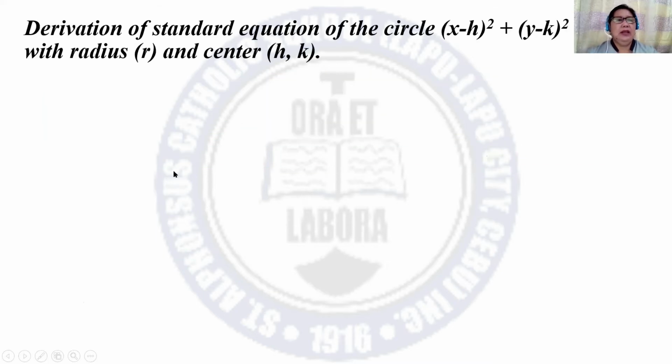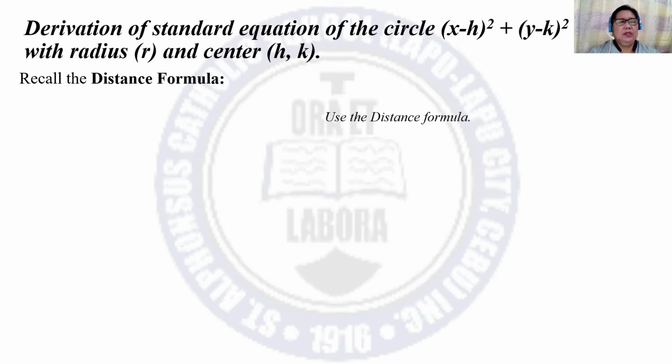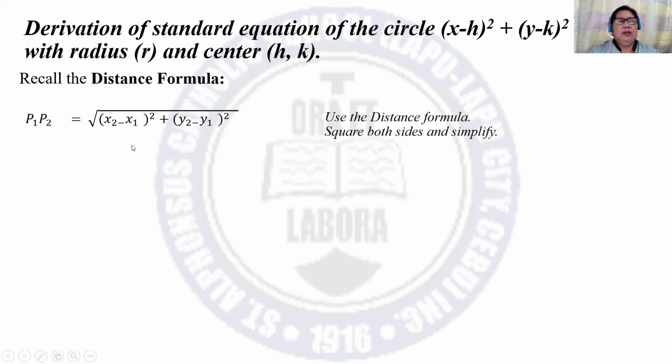Next, let us have the derivation of the standard equation of the circle, which is the square of x minus h plus the square of y minus k is equal to r squared, with radius r and the center (h, k). Recall the distance formula. The distance formula is P sub 1, P sub 2 is equal to the square root of the square of x sub 2 minus x sub 1 plus the square of y sub 2 minus y sub 1. Square both sides and simplify.